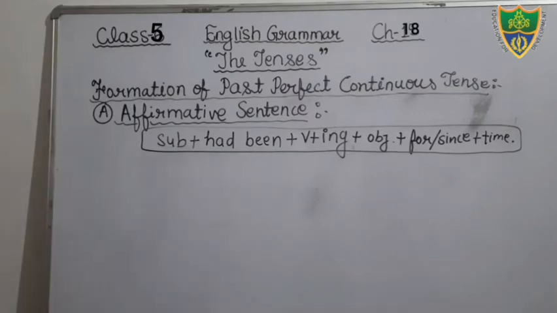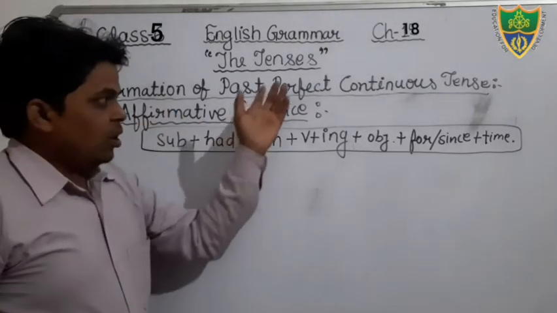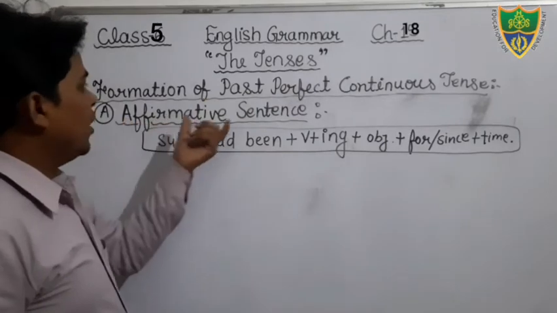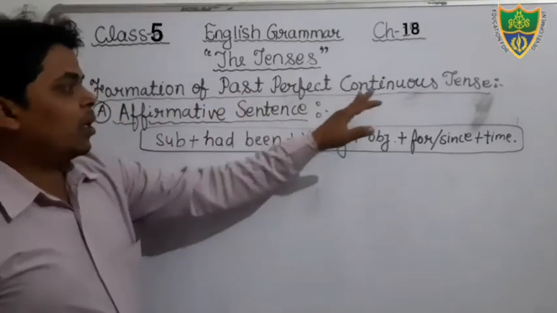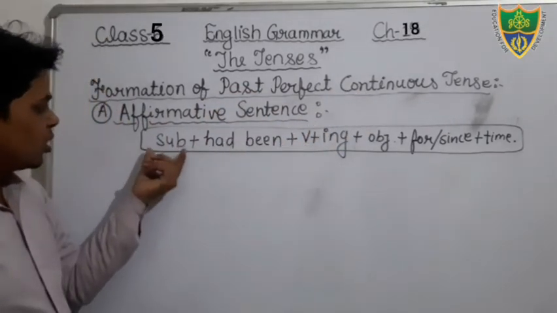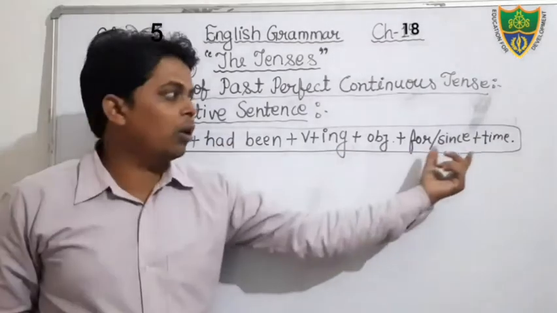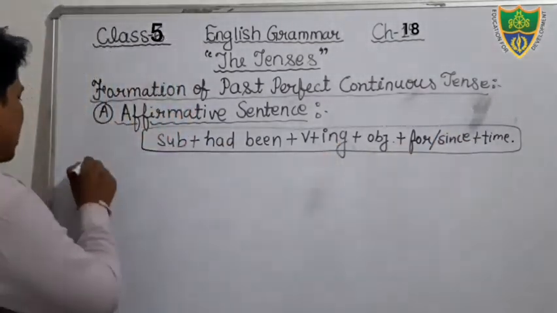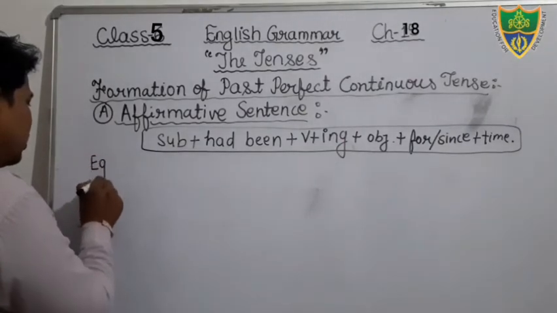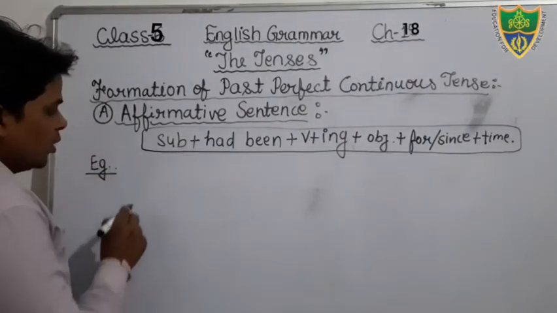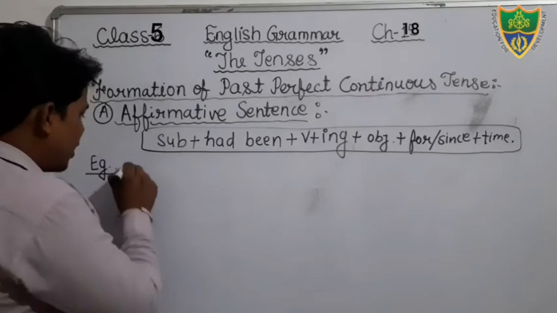Okay, so just see. In the affirmative sentence of past perfect continuous tense, we will use this structure: subject, helping verb, verb, object, since and for. Then after time, we can see the example. Just see. There will be a subject. We can write here Mohan.